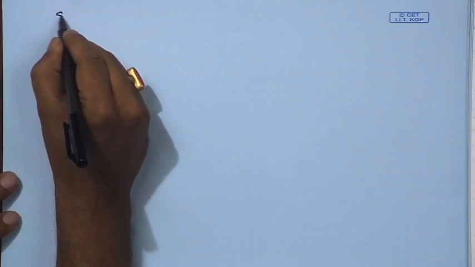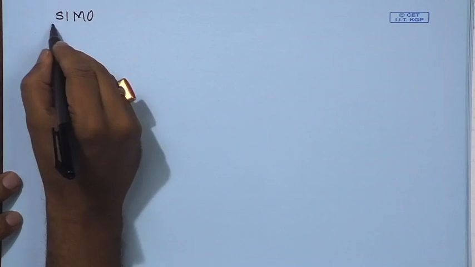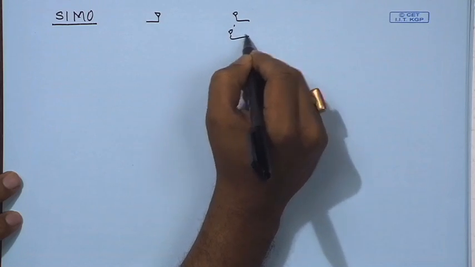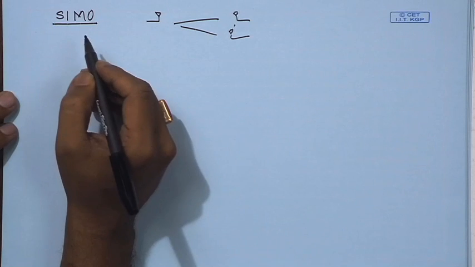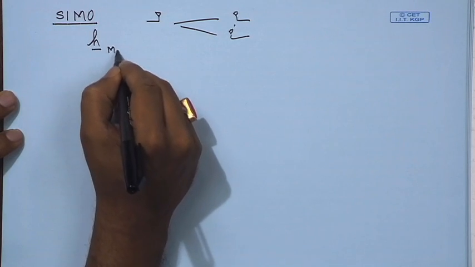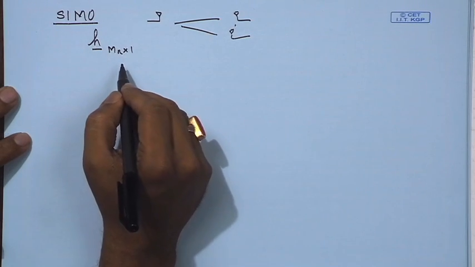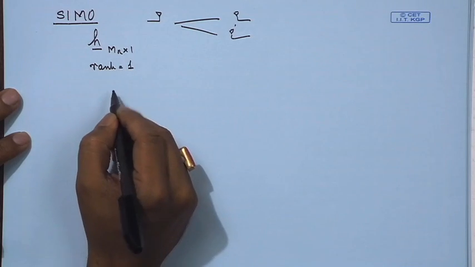So, with that, let us take a SIMO channel. Let us consider a single input multiple output channel. One antenna at the transmitter, multiple antennas at the receiver. So, basically it is a receive diversity kind of situation. In this situation, your H vector is MR cross 1. If it is a single vector, definitely the rank of this matrix is equal to 1,